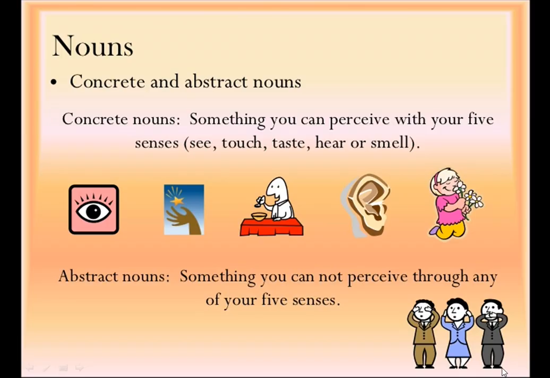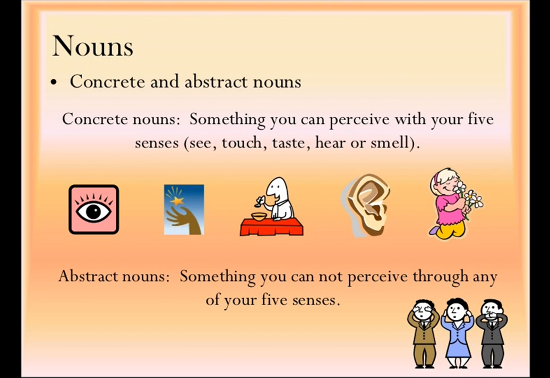Then we have concrete and abstract nouns. Concrete nouns: something you can perceive with your five senses. You can see, you can touch, you can taste, you can hear, you can smell. So concrete nouns are nouns that can be experienced through our five senses: sight, hearing, smell, touch or taste. And most nouns are concrete nouns.